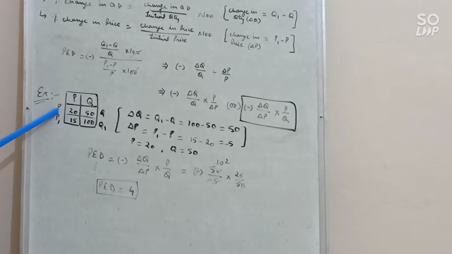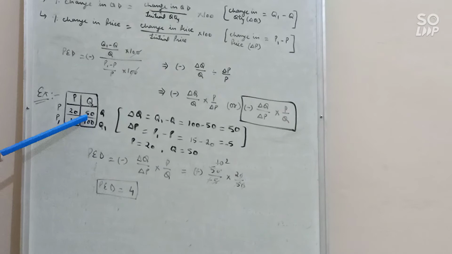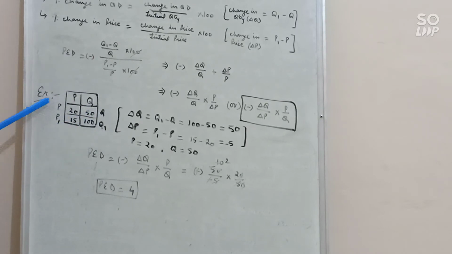So 20 is the original price, initial price P, and 15 is the new price, that is P1. Demand rises from 50 units to 100 units. So 50 is the original quantity, initial quantity, and 100 is the new quantity, that is Q1. So P, P1, Q, Q1. Clear? All these terms.